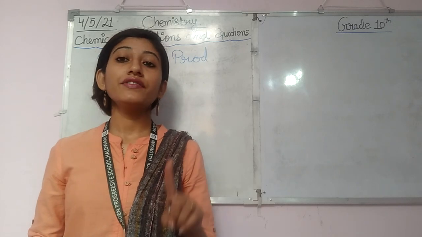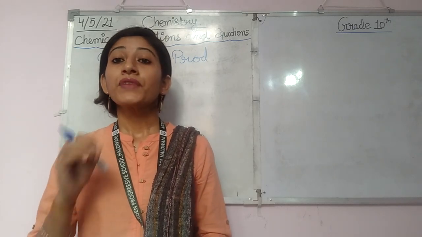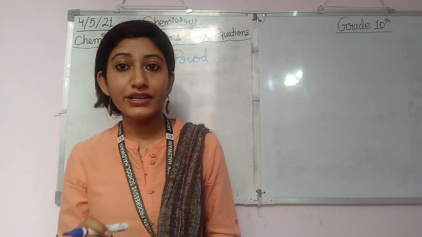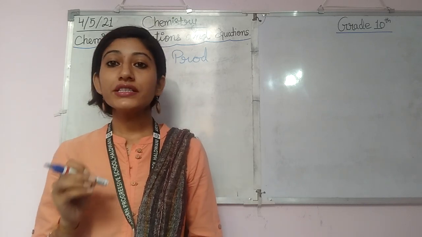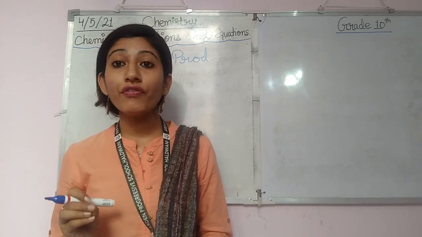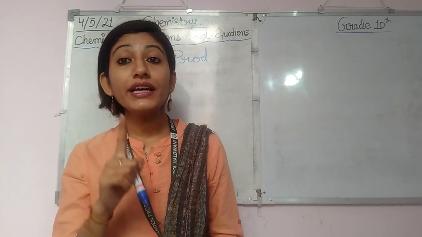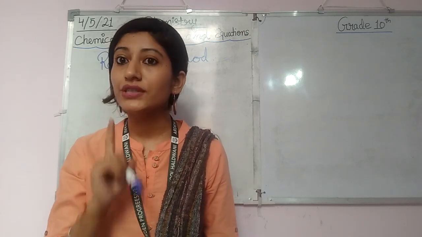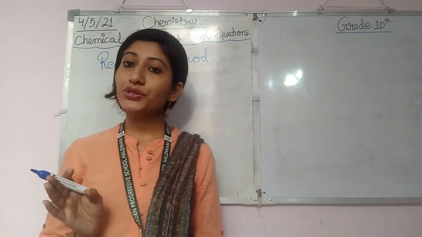After that students, I told you about the activities, right? We have done some activities, like magnesium ribbon and oxygen. I hope that it is clear to everyone.